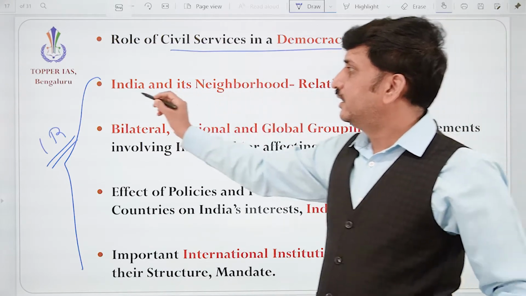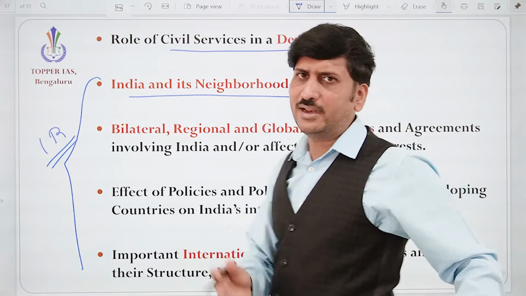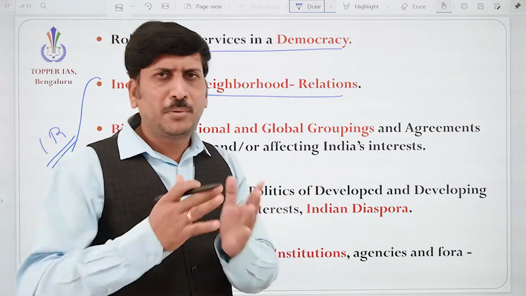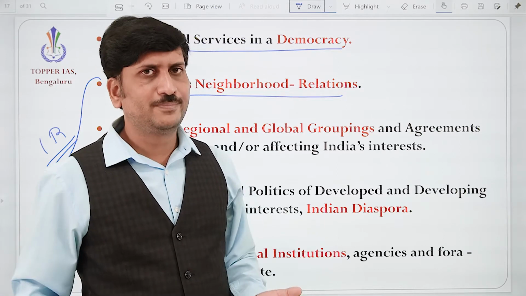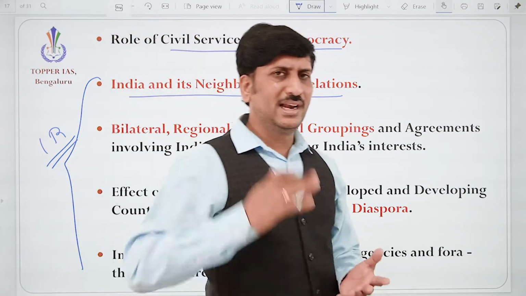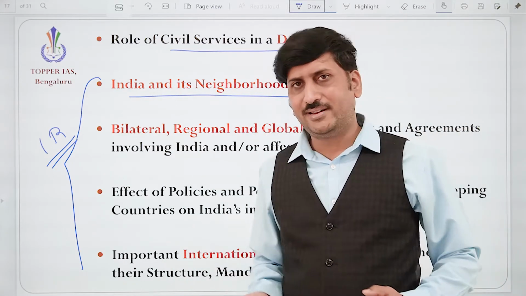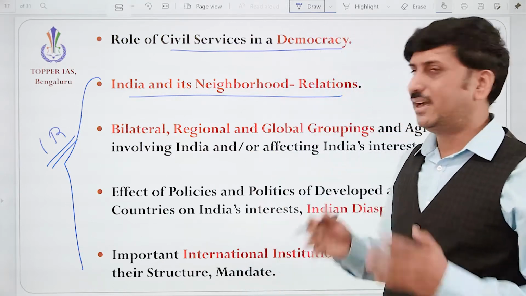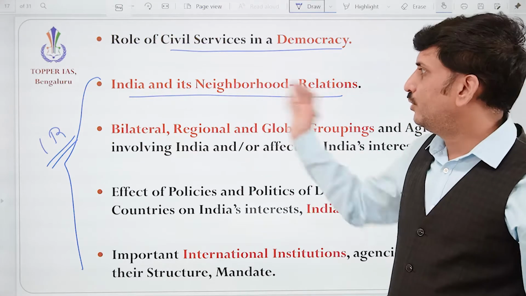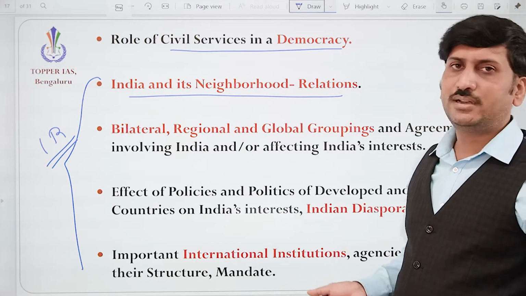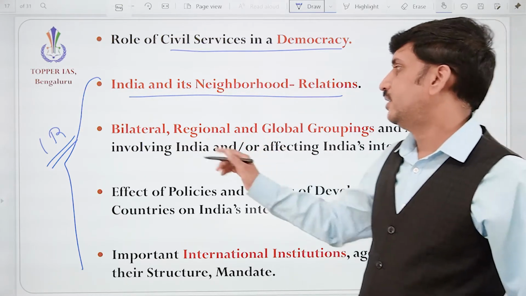So here in the syllabus, India and its neighborhood relations. Yes, how we maintain relations with Pakistan, China, Bangladesh. How the problem was solved with Bangladesh. The land border dispute was solved. Correct? How was it possible? What is the relationship with Sri Lanka? What is the relation with Maldives? Afghanistan? Correct? We need to understand the small nations like Bhutan, Nepal. All are our neighbors. So how are we maintaining relations? Correct? How are we maintaining relations with China? Everything needs to be studied.